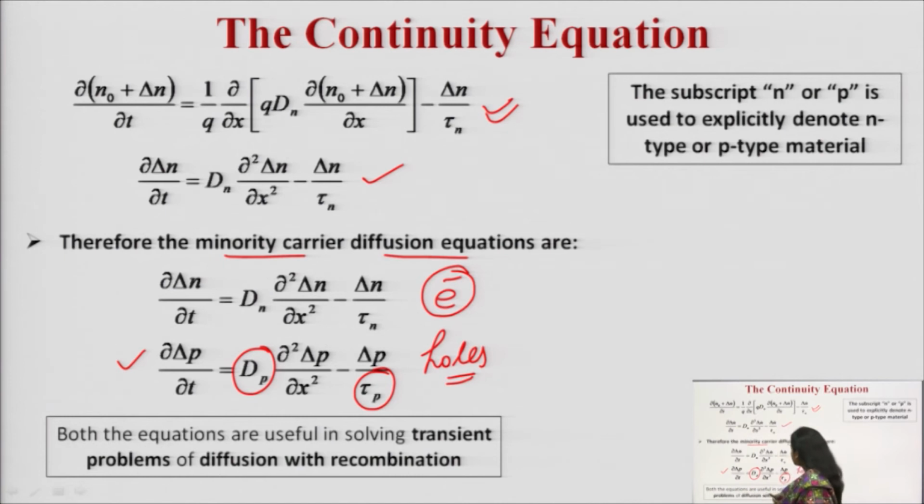And both the equations are useful in solving transient problems of diffusion with recombination. At some times it may be asked from you why these minority carrier diffusion equations are important, where they are going to be useful. So, minority carrier diffusion equations are useful in solving transient problems of diffusion with recombination. So, this is how you can explain it further.